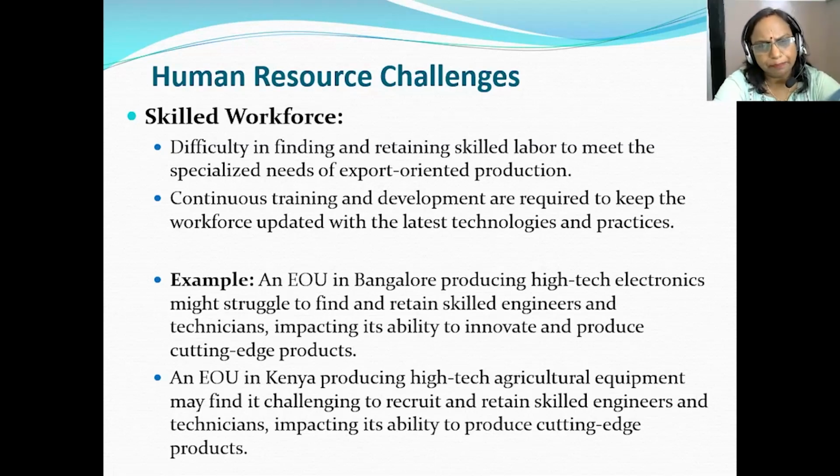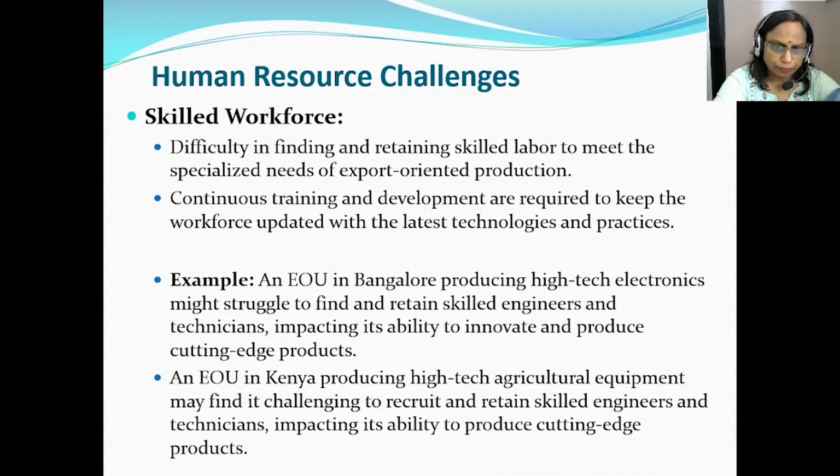The example I would like to discuss is an EOU based in Bangalore that produces high-tech electronics, which might struggle to find skilled labor and retain skilled engineers and technicians, which would impact its ability to innovate and produce cutting-edge products.